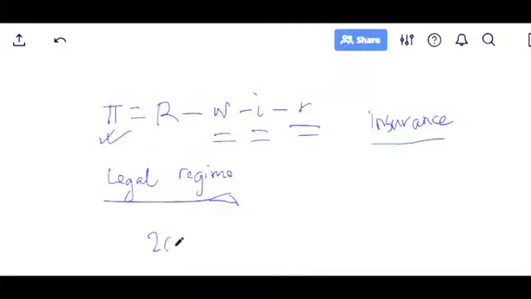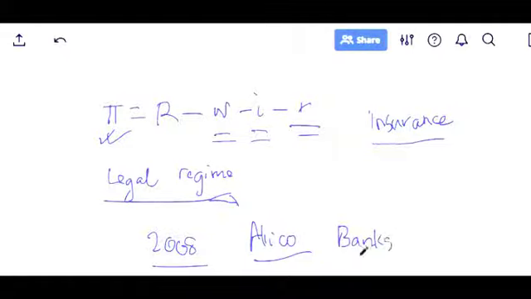In 2008, during the recession, the first company to become bankrupt was AIG, an American life insurance company. Why did they become bankrupt? Because banks bought insurance against their investment.